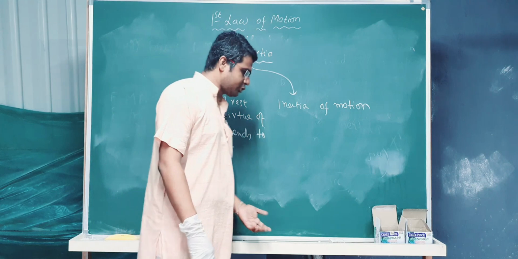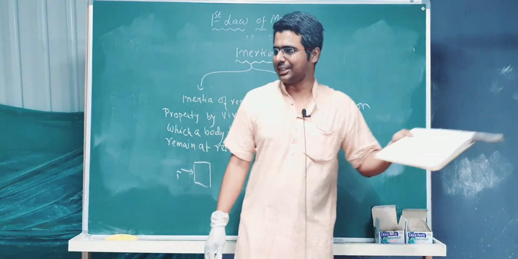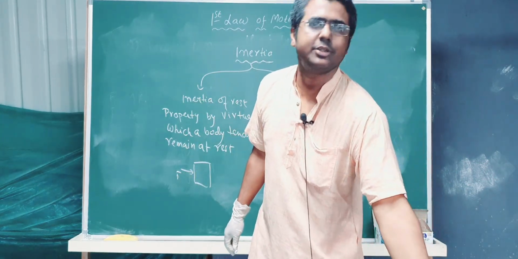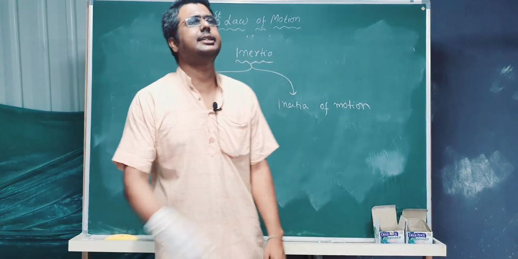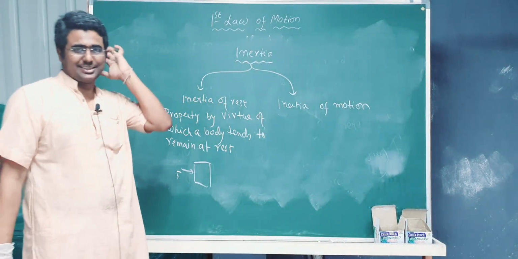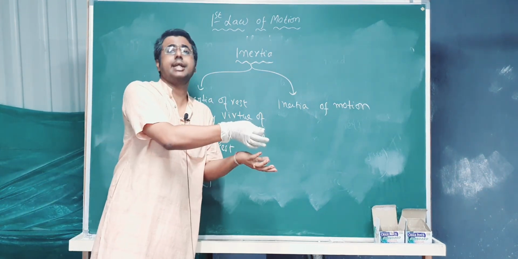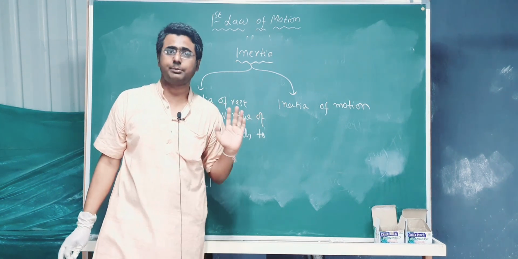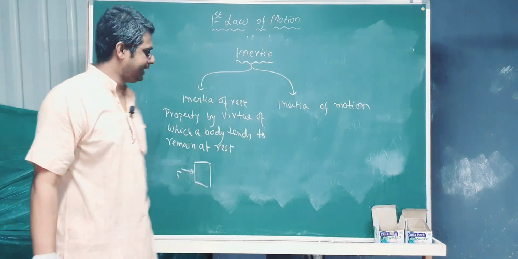Now, as I can show you at this moment, this is a diary. At this moment at rest, I can easily move it like this, right? But here is a bench. It's not easy to move. It takes some time. So this resistance of this bench, which is more to go into motion, is due to the higher inertia of rest of this bench, due to its higher mass. Okay?